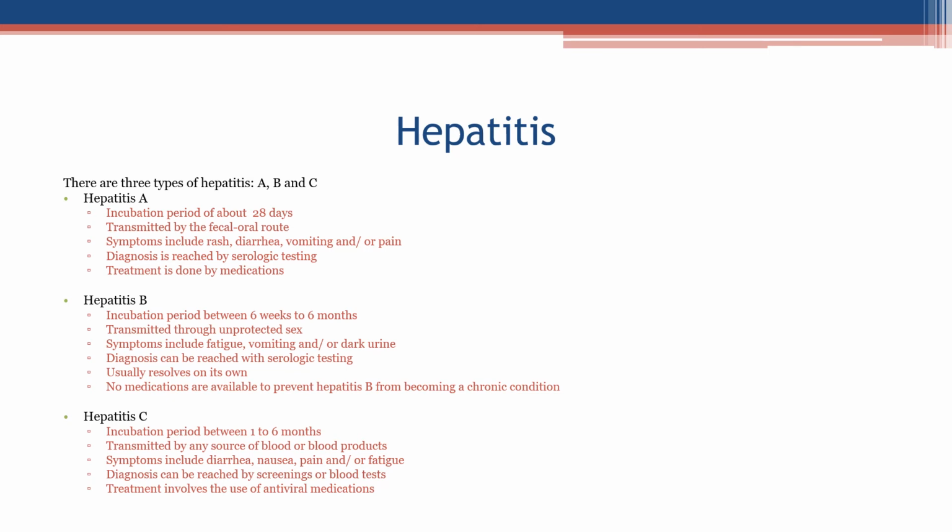Hepatitis B. The incubation period is between 6 weeks to 6 months. Transmitted through unprotected sex. Symptoms include fatigue, vomiting, and/or dark urine. Diagnosis can be reached with serologic testing. Usually resolves on its own. No medications are available to prevent hepatitis B from becoming a chronic condition.